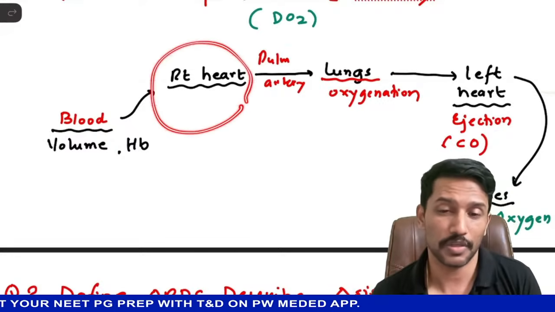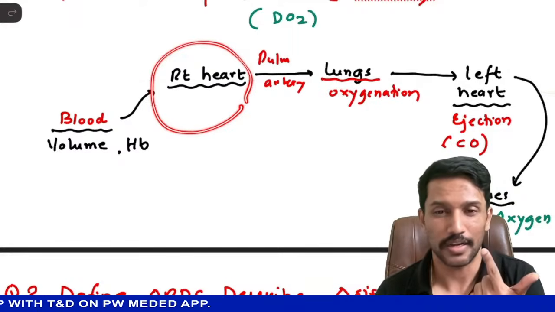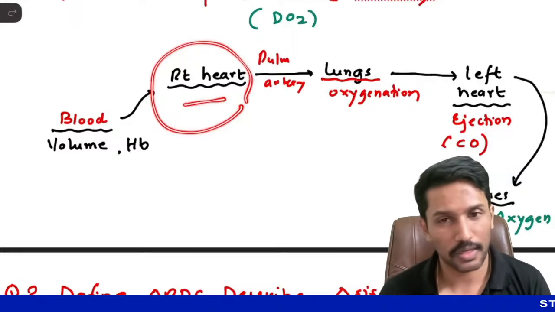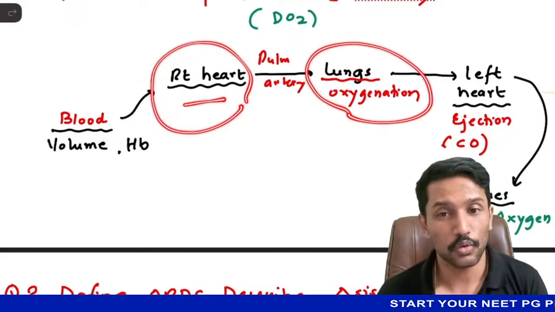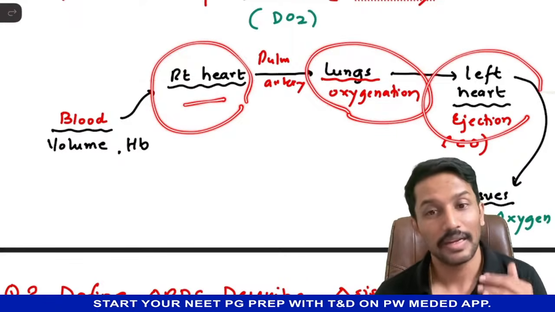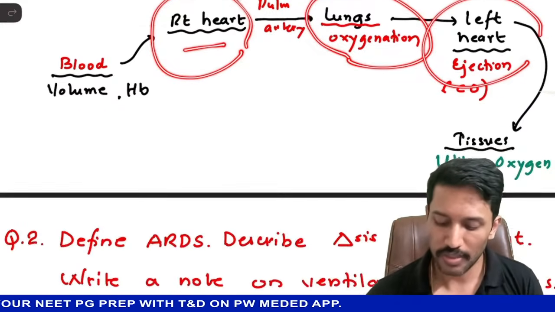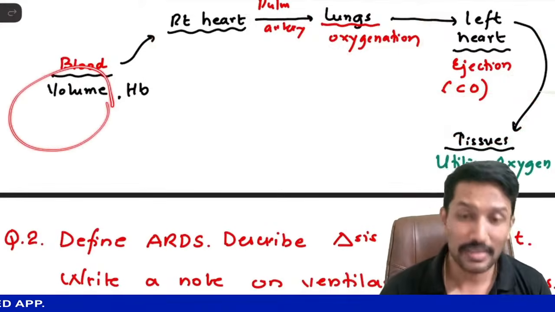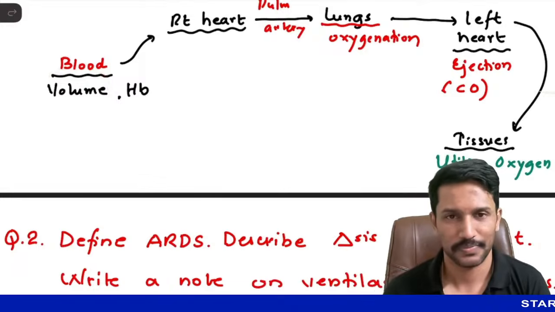When do I have insufficient blood volume? When I have hemorrhage, dehydration because of acute GE or polyuria. So less blood goes to the right heart, then less blood goes to the lungs, then less blood comes to the left heart, less blood gets ejected. So less blood comes to the tissues, so less oxygen is delivered to the tissues. This is what we call hypovolemic shock, right?